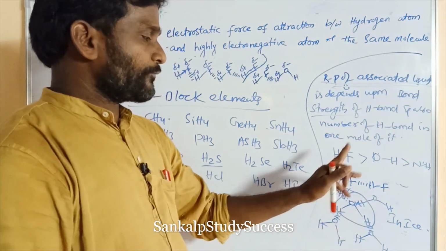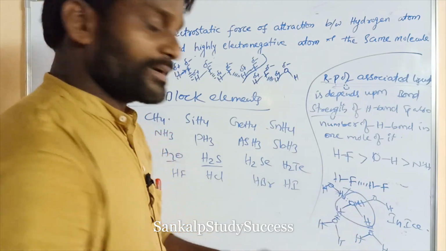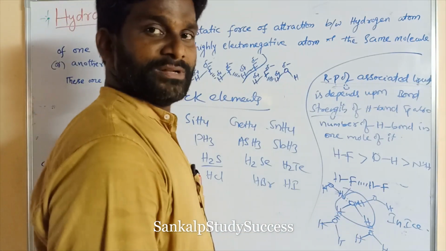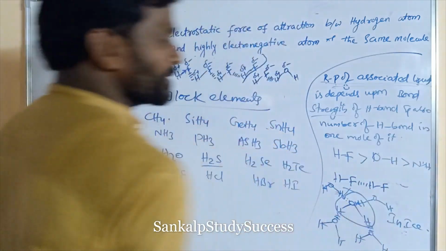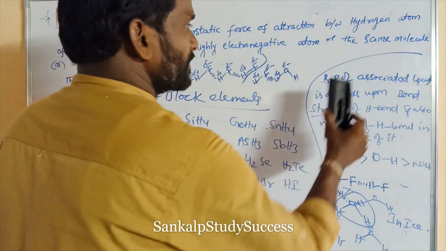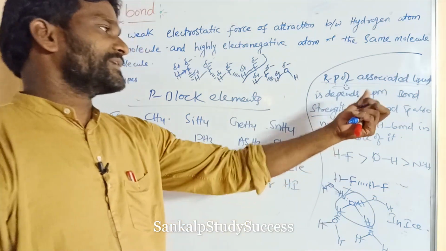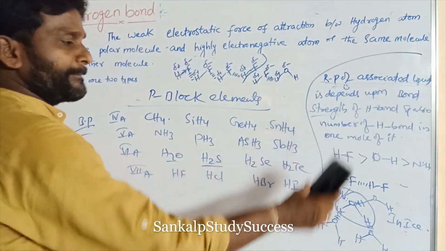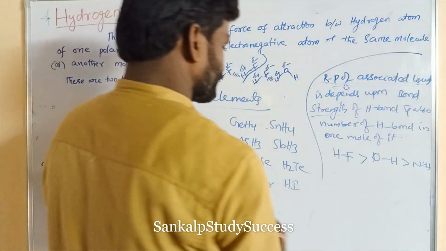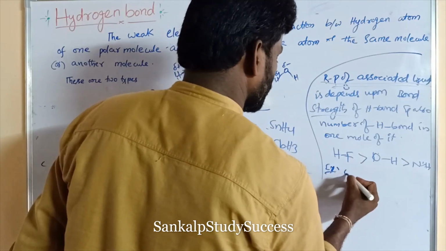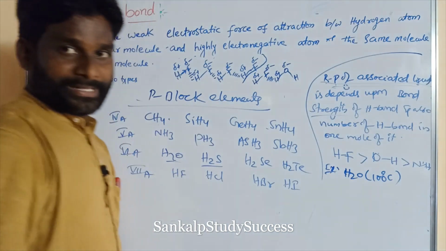So in HF only one hydrogen bond, in H2O 4 hydrogen bonds. Similarly NH3, right? So this is the number of hydrogen bonds in 1 mole of it. So the boiling point of associated liquids depends upon the bond strength of hydrogen bond and also the number of hydrogen bonds. Example, water.